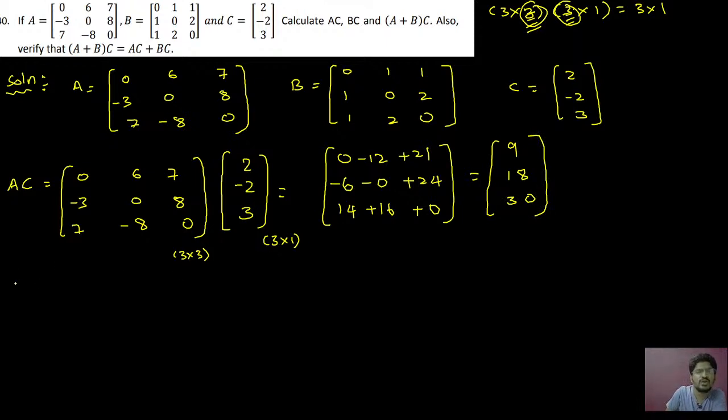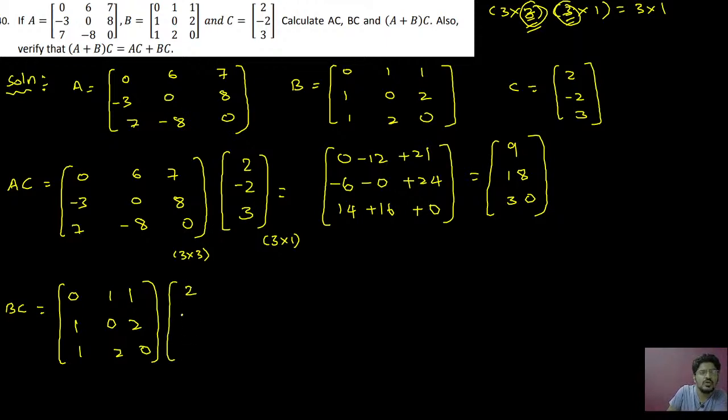In the same way, we have to calculate BC. What is BC? BC equal to, write the B matrix 0, 1, 1, 1, 0, 2, 1, 2, 0. Okay. So write the C matrix. What is the C matrix? 2, minus 2, 3. So if I multiply these two, again this is 3 cross 3 into 3 cross 1. Okay. Again you are going to get a 3 cross 1 matrix.